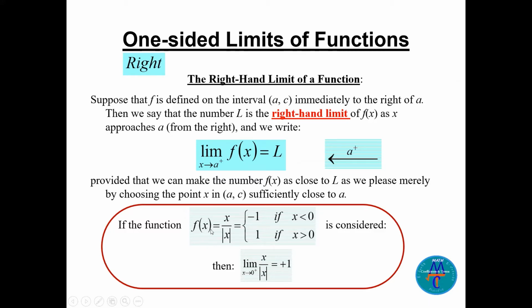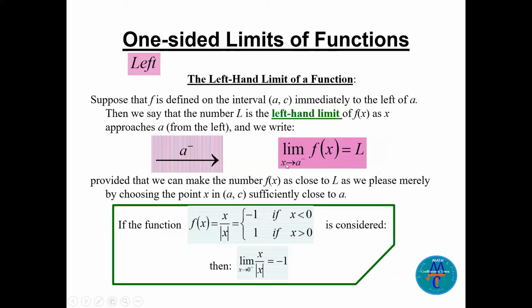Let's look at this function here, f of x equals x over the absolute value of x. It will be minus 1 if x is less than 0, and 1 if x is greater than 0. If we look at the limit from the right side, the limit of x over the absolute value of x as x goes to 0 from the right side, it will be plus 1 here, plus 1 there, because we are coming from the right. See, a plus, coming from the right.